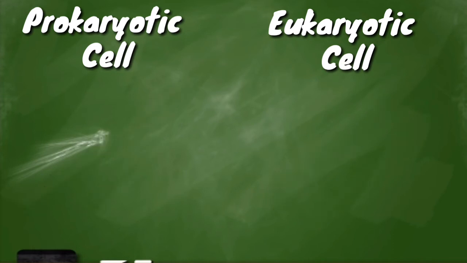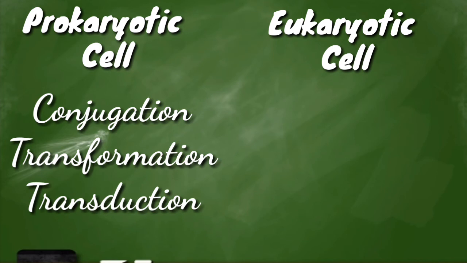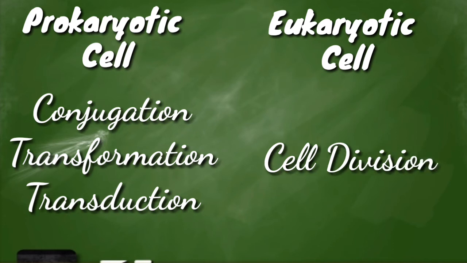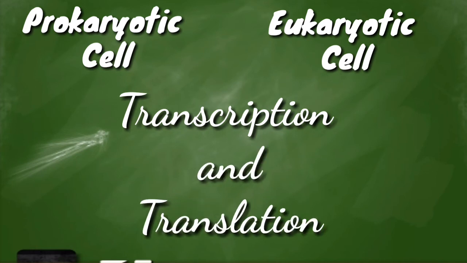In prokaryotes, the cell division takes place through conjugation, transformation, and transduction. But in eukaryotes, it is through the process of cell division. The process of transcription and translation occurs together, and there is a single origin of replication in the prokaryotic cell.